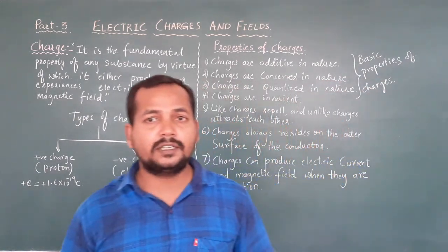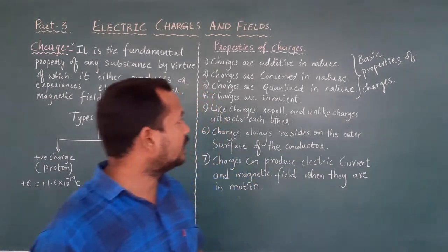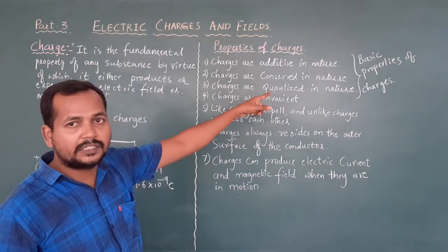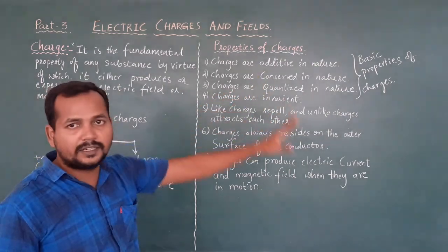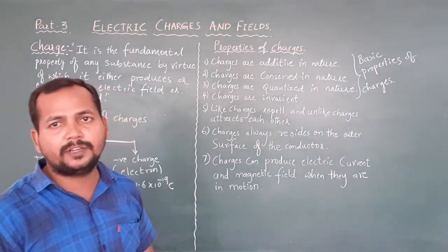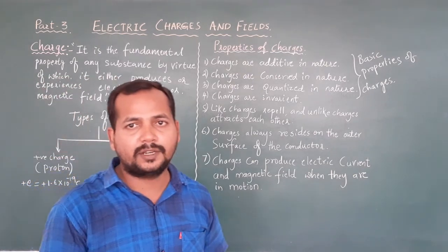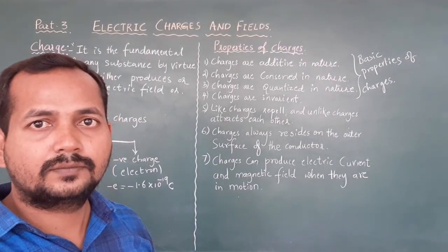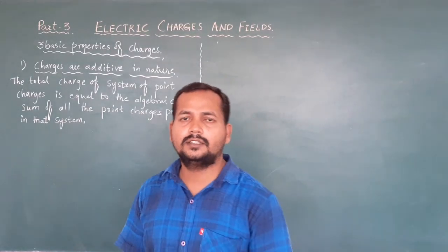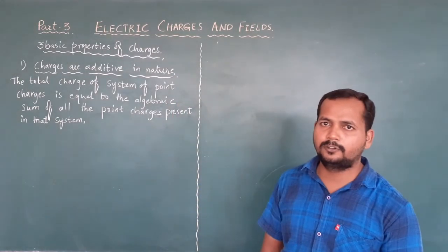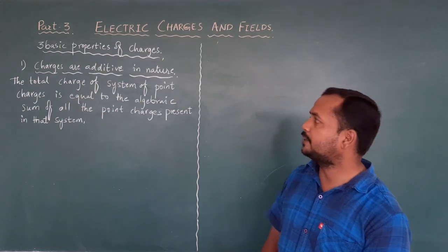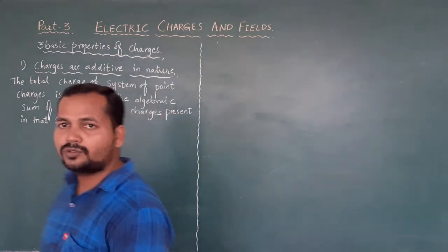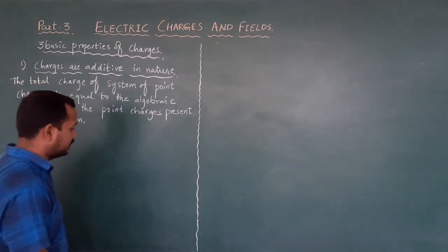The 3 basic properties of charges are: the first one is charges are additive in nature, the second one is conserved in nature, the third one is quantized in nature. These are the 3 basic properties of a charge, which I will explain next. Now let us study the 3 basic properties of charges. The first property is charges are additive in nature. How to understand this?